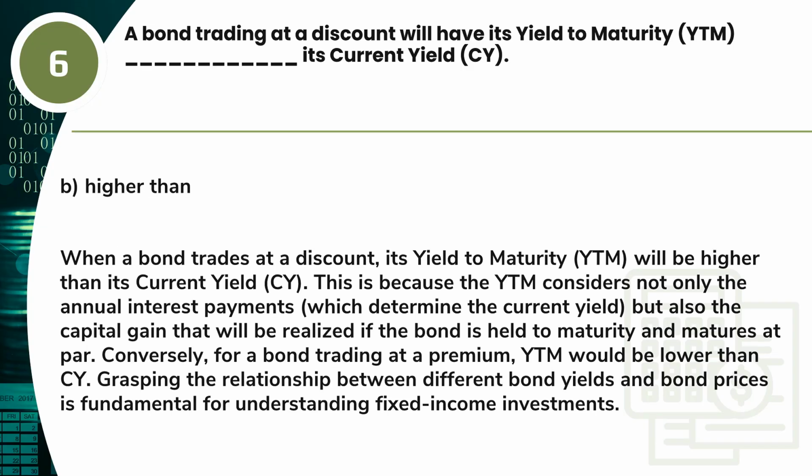Answer. B. Higher than. When a bond trades at a discount, its yield to maturity, YTM, will be higher than its current yield, CY. This is because the YTM considers not only the annual interest payments, which determine the current yield, but also the capital gain that will be realized if the bond is held to maturity and matures at par. Conversely, for a bond trading at a premium, YTM would be lower than CY. Grasping the relationship between different bond yields and bond prices is fundamental for understanding fixed income investments.